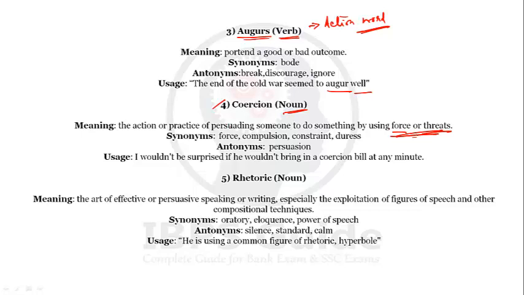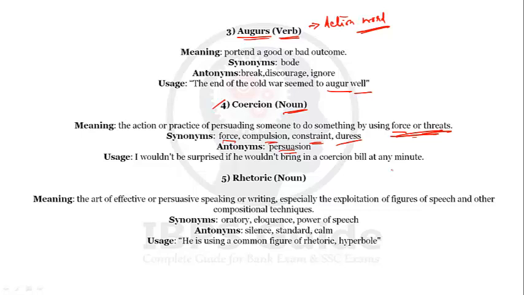Synonyms will be force, compulsion, constraint, and duress. Antonyms will be persuasion. I wouldn't be surprised if he brought in a coercion bill at any minute. So coercion is force or threat to do something. We can say also to do something very forcefully or with some threatening.